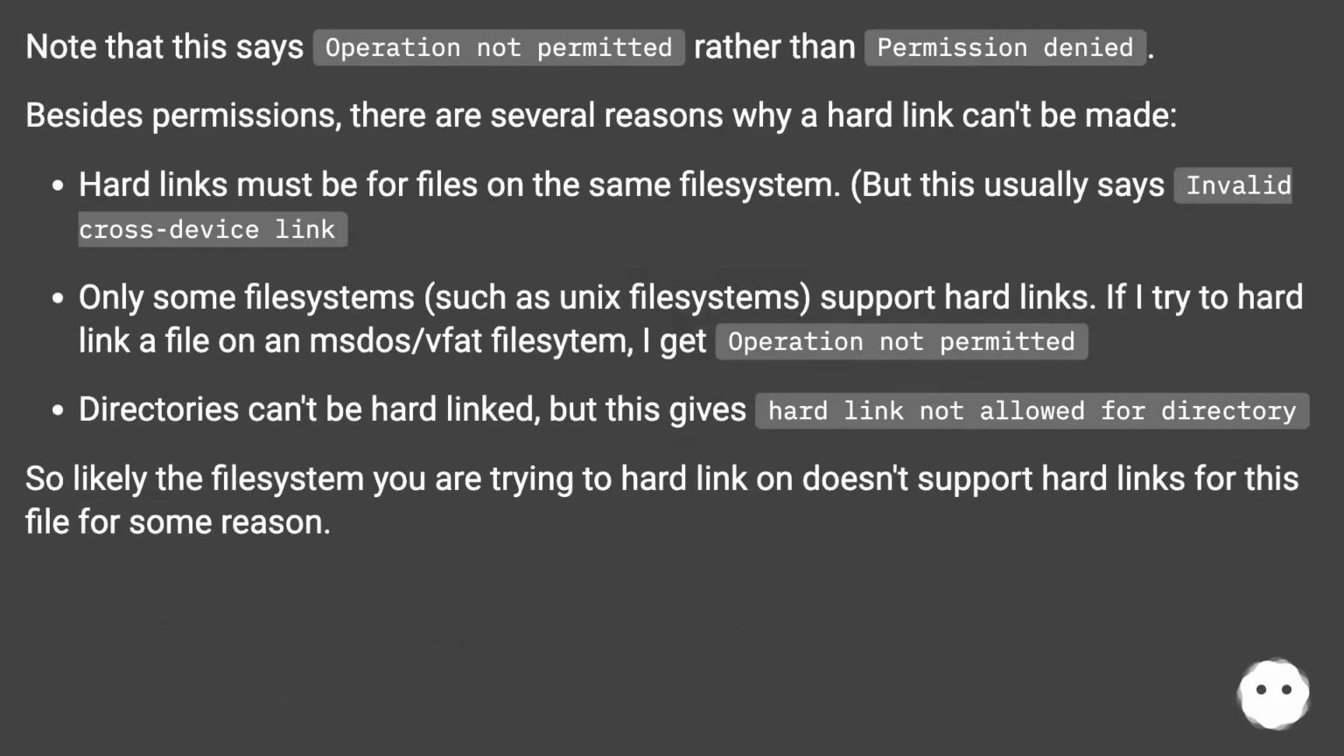Note that this says operation not permitted rather than permission denied. Besides permissions, there are several reasons why a hard link can't be made. Hard links must be for files on the same file system, but this usually says, invalid cross-device link. Only some file systems, such as Unix file systems, support hard links. If I try to hard link a file on an MSDOS or FAT file system, I get, operation not permitted. Directories can't be hard linked, but this gives, hard link not allowed for directory. So likely the file system you are trying to hard link on doesn't support hard links for this file for some reason.